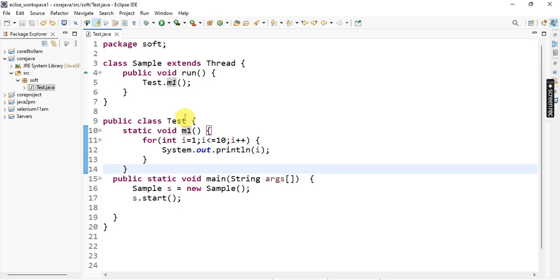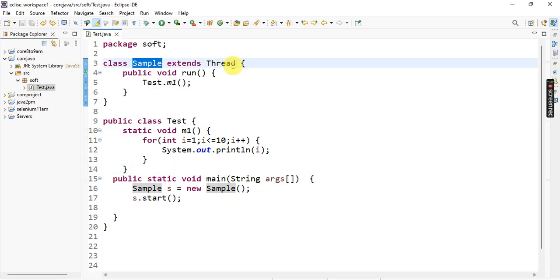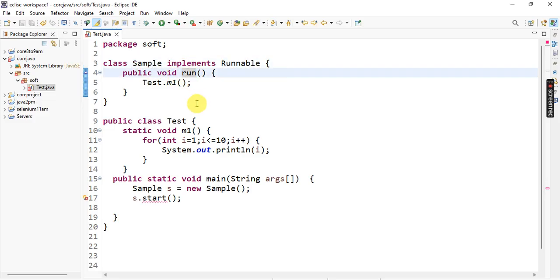Similarly, we can create a thread using the Runnable interface also. So how to create it: implements Runnable. It is the same as here, but how to start the thread here is very important, because the start method is not available in the Sample class.